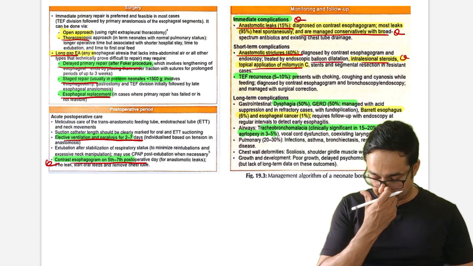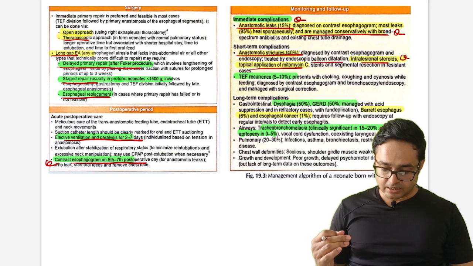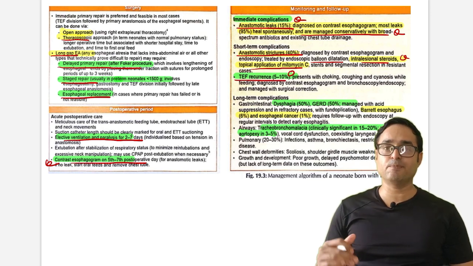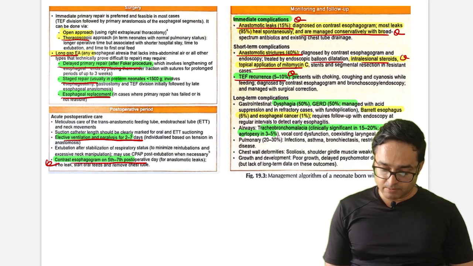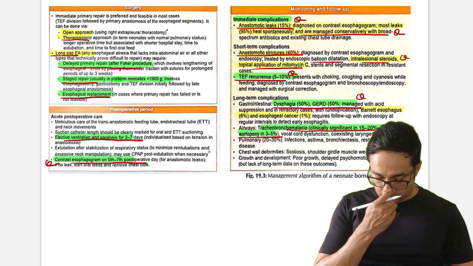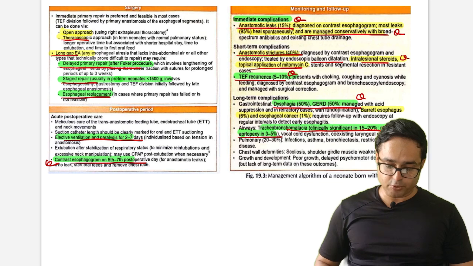They will ask it because TEF recurrence is in 5 to 10% of cases, again potential MCQ. Long-term complications are dysphagia and GERD. How will you manage it? By acid suppression. Tracheomalacia is seen in 15 to 20% of cases, requires aortopexy in 3 to 5% of cases. So all the things I am discussing are potential MCQs or previously asked MCQs.